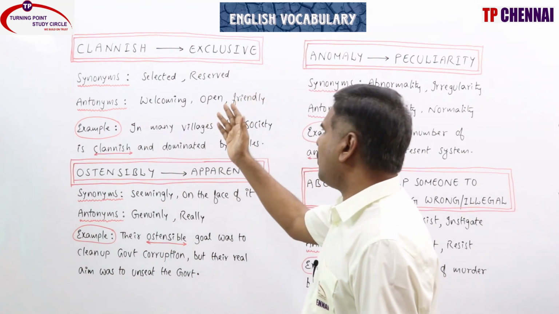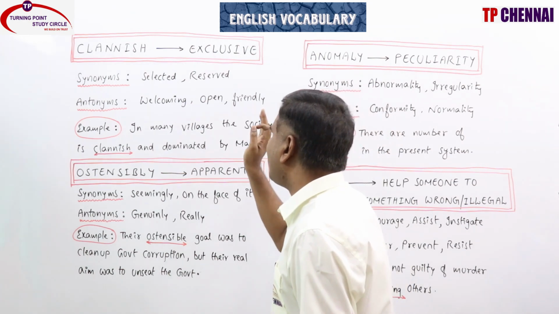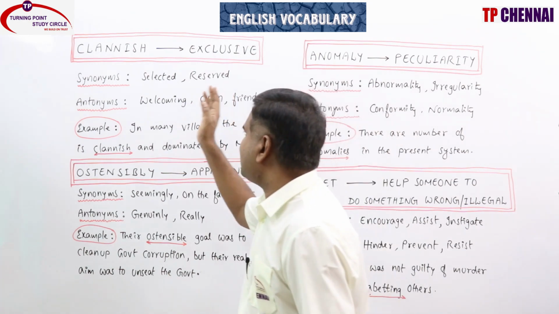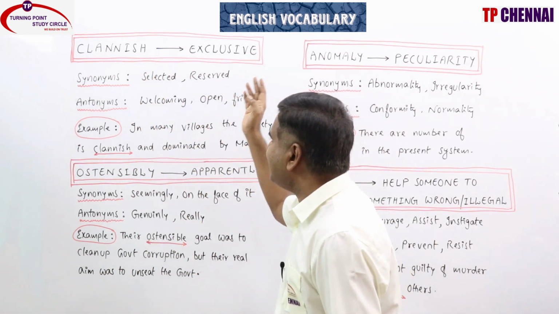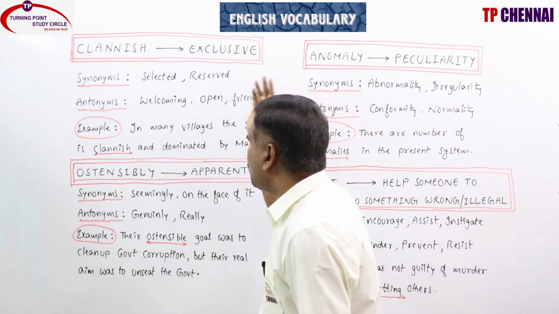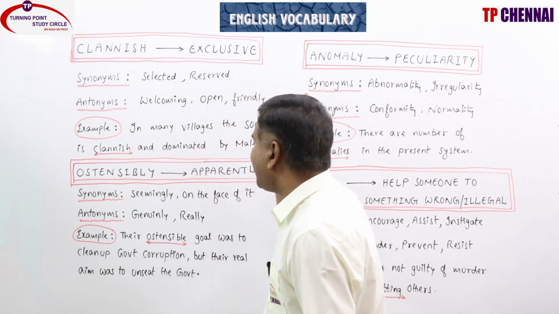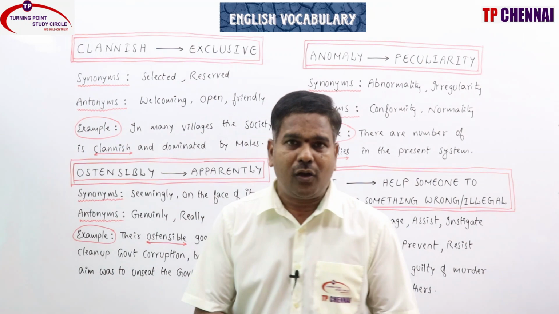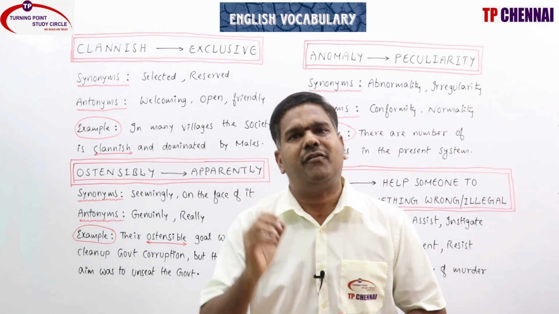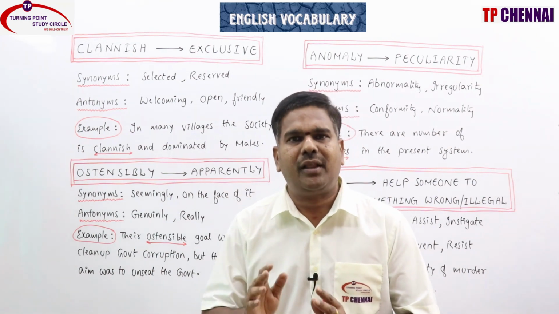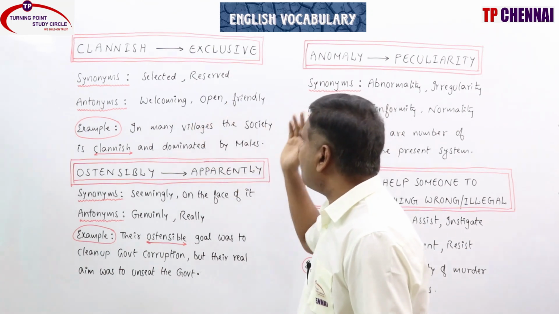Today's vocabulary: clannish. Exclusive, selected, reserved, tending to associate only with a select group of a similar background or status. Such people we call clannish. Synonyms: selected, reserved, akin, alike, close, associate, narrow, restrictive, unfriendly, unreceptive. Antonyms: welcoming, open, friendly. They will be friendly with everybody, not selective.